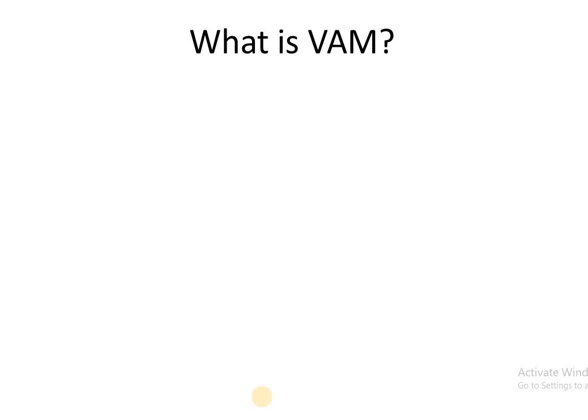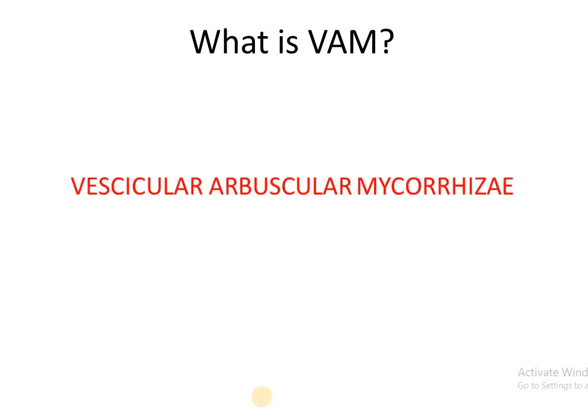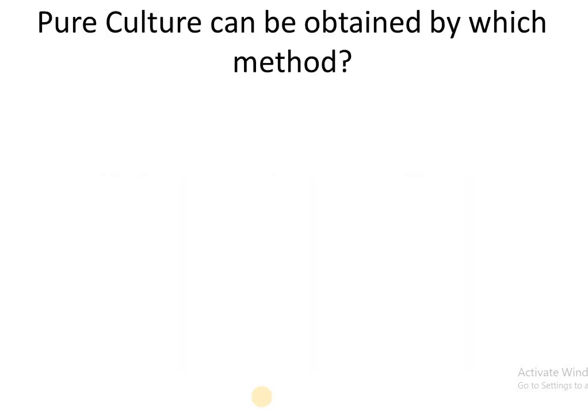What is VAM? Vesicular arbuscular mycorrhizae. Pure culture can be obtained by which method? We all know the answer. Streak plate method.